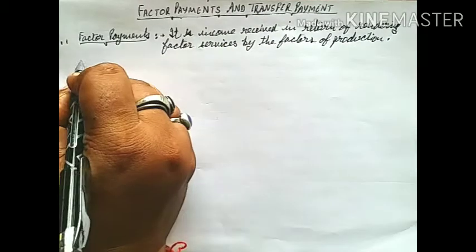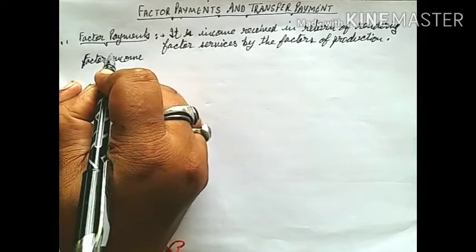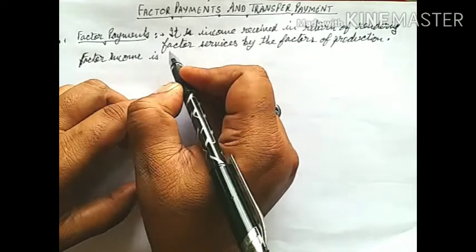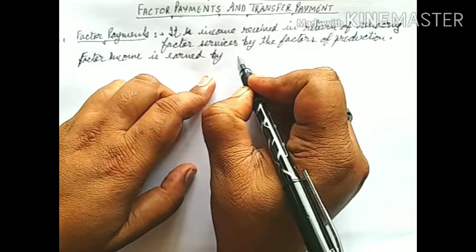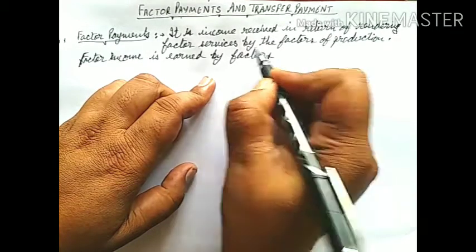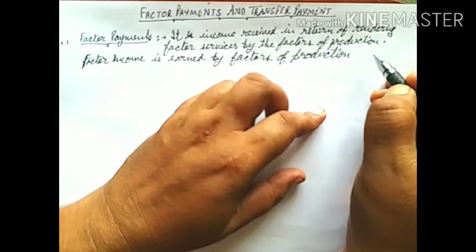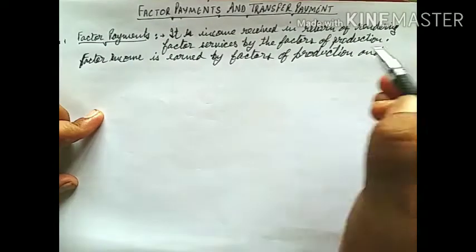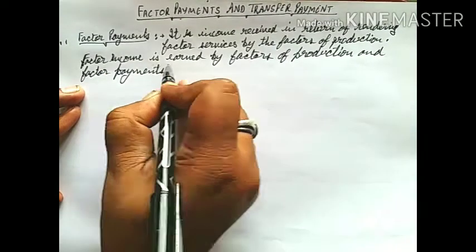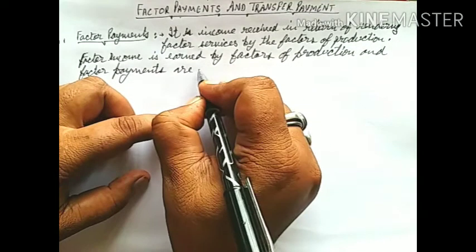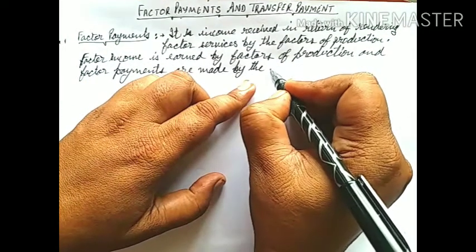So the factor income is earned by factors of production and factor payments are made by the production unit or the firm.